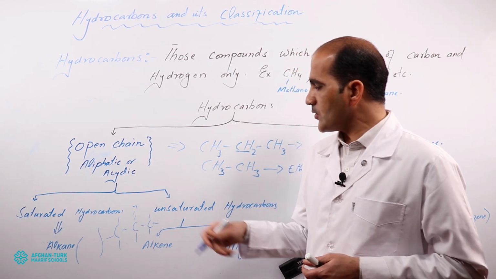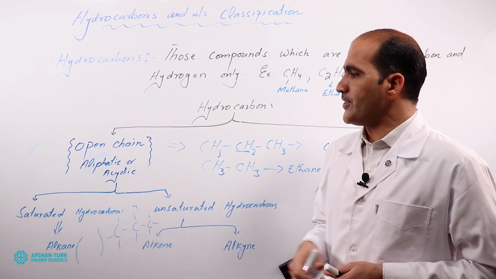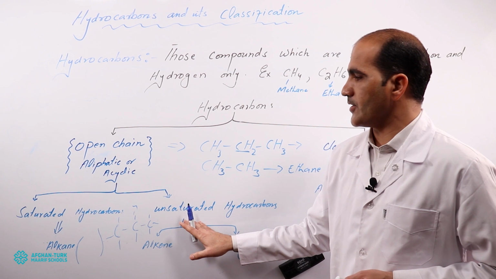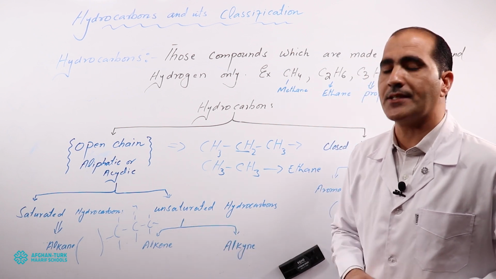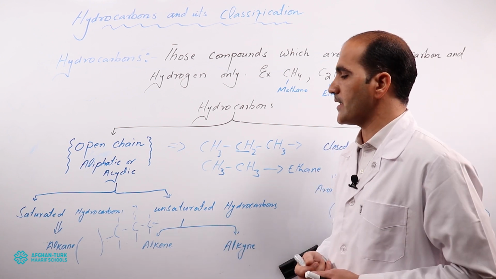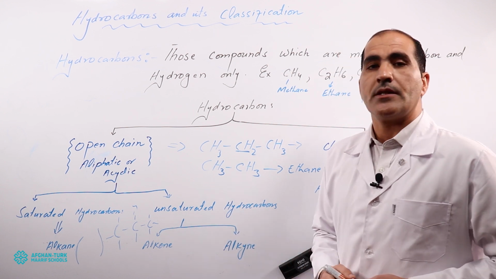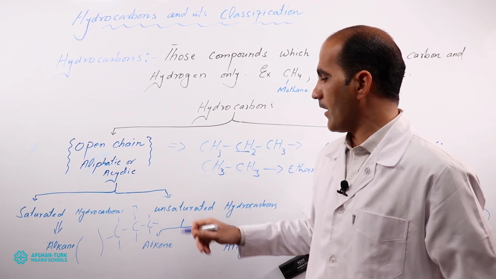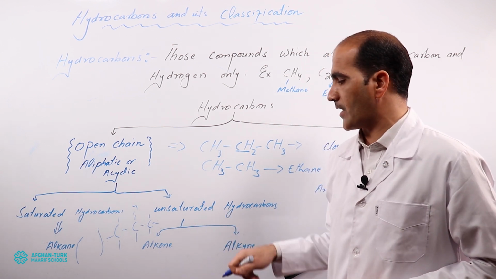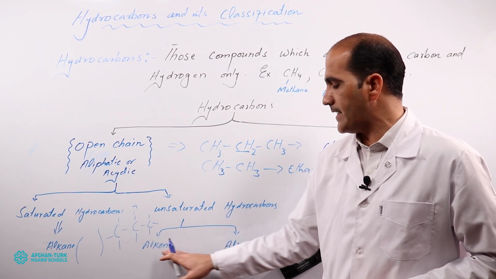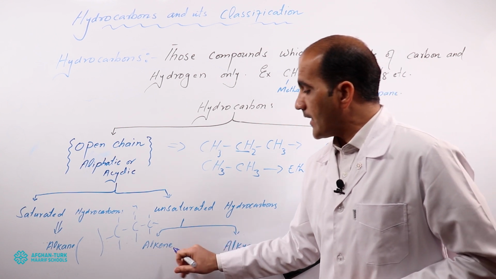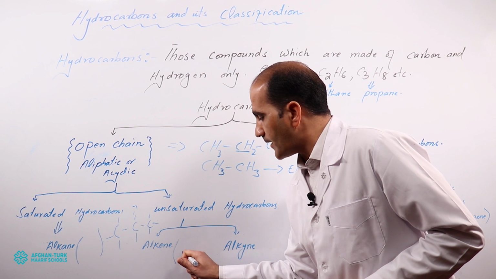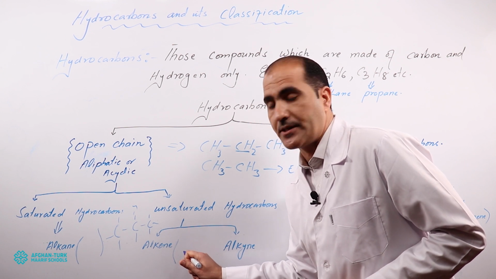Next one is open chain hydrocarbons, the second type: unsaturated hydrocarbons. Unsaturated hydrocarbons means that they have double bonds or triple bonds. They are further classified into two categories, alkenes and alkynes. Alkenes must be composed of carbon-carbon double covalent bonds.